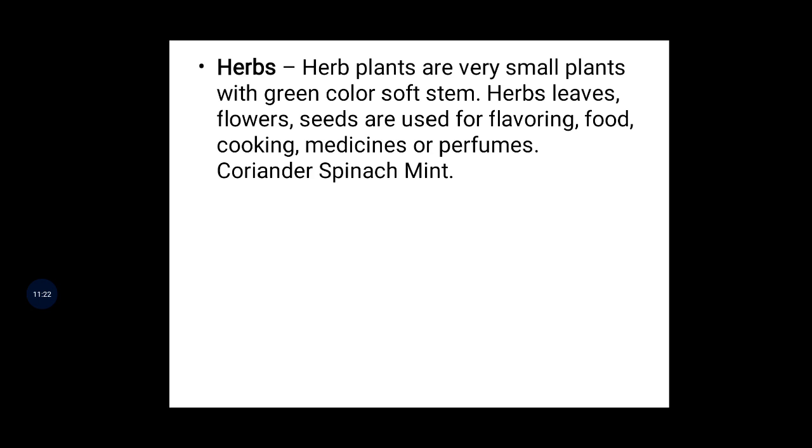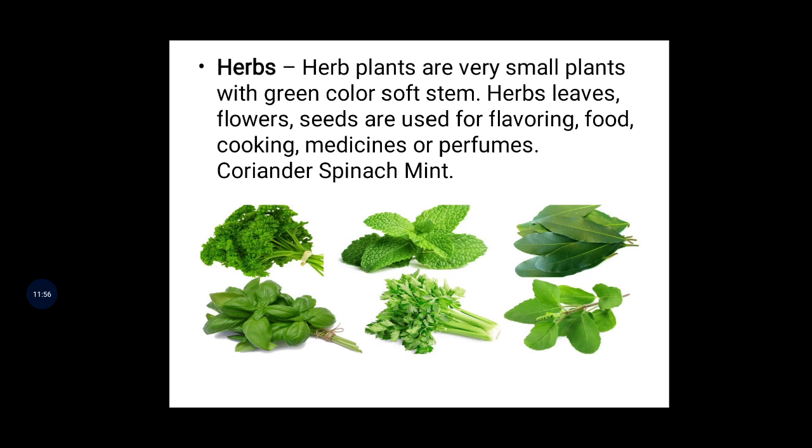So these are all our herbs. I'll show the diagram also. Herb plants are very small plants with a green, soft stem. Herbs' leaves, flowers and seeds are used for flavoring food, cooking, medicines or perfumes. We use them for perfumes, medicines and cooking, and the examples given are coriander, spinach and mint. Okay, these are the examples. Actually coriander, spinach and mint are the examples for that. Okay? Yes, that's why I will show this one.